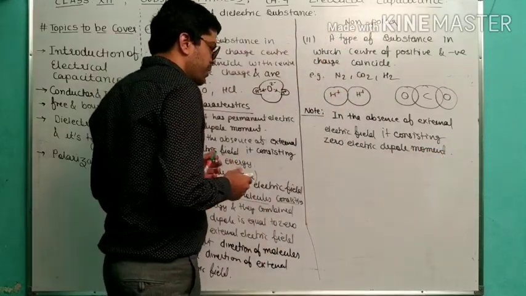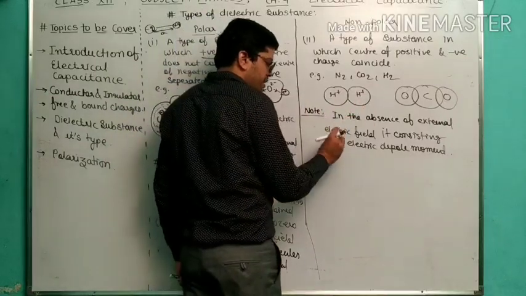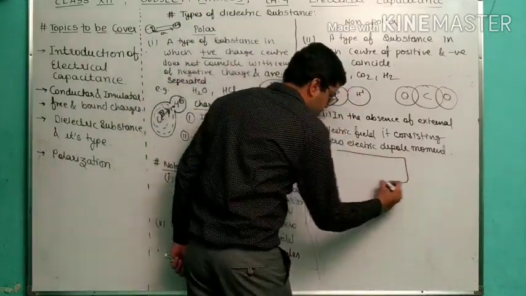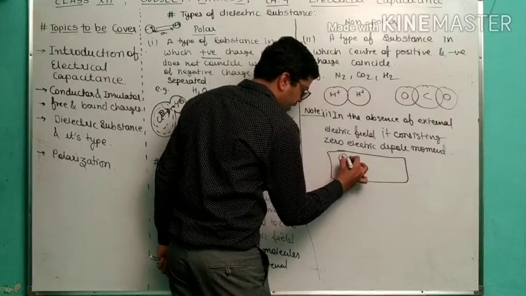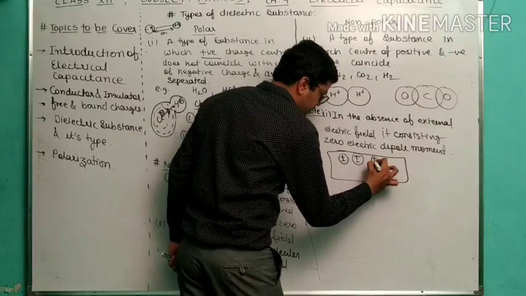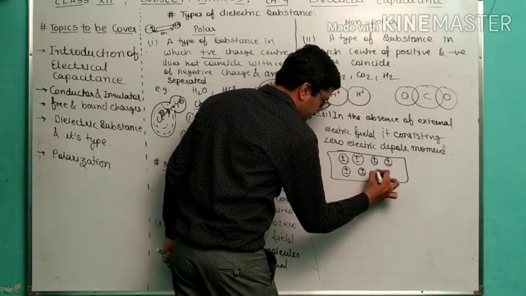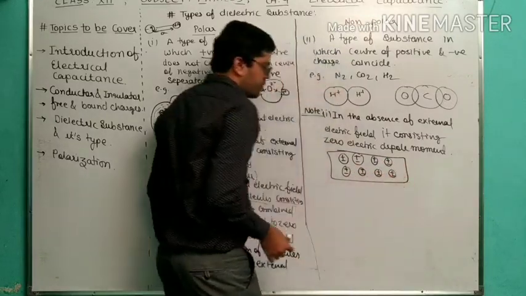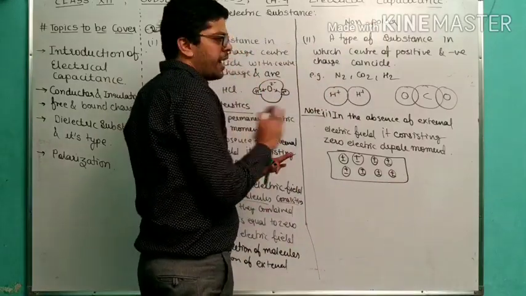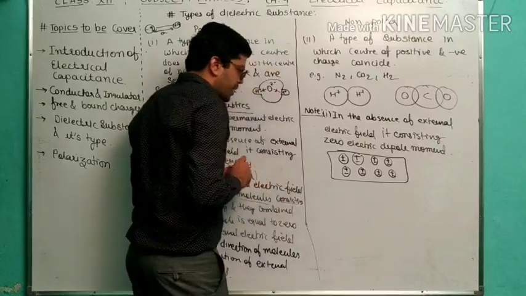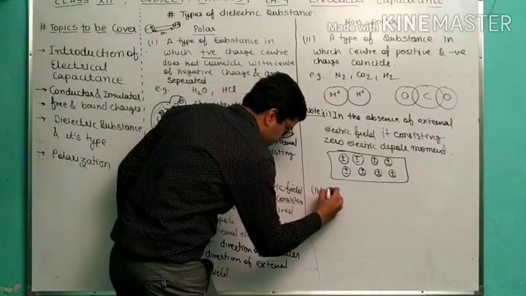This is the first important note. If external electric field is absent, it consisting zero electric dipole moment. By means condition is like that: positive, negative, positive, negative, and this type of arrangement. By means positive charge combined with negative, and it becomes neutral. So zero effect.